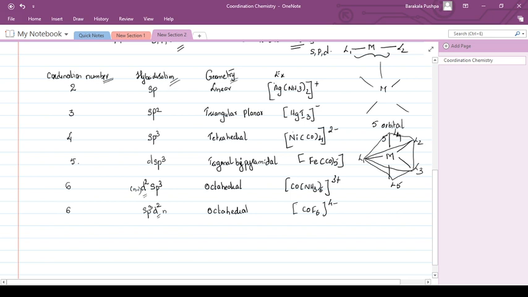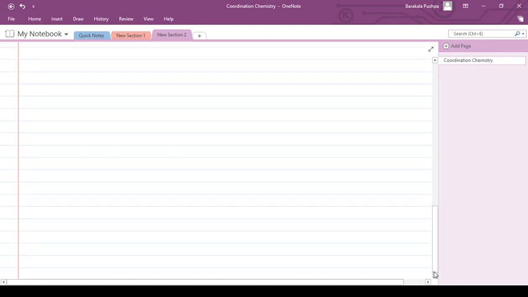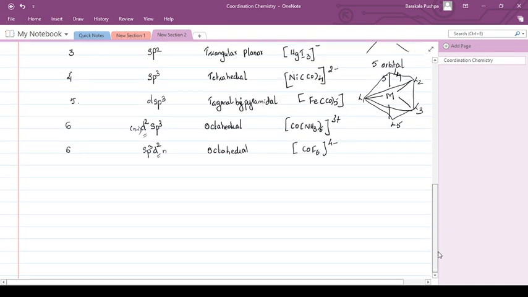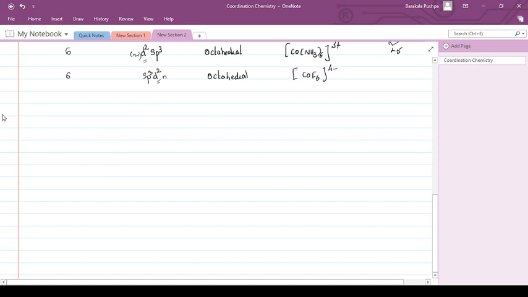If the coordination number is 2, the hybridization is always sp, and the geometry will be linear in shape. So now we will be seeing different types of examples of how this valence bond theory can be applied to different complexes. For example, the first complex we are going to see: mainly coordination complexes of coordination number 4 and coordination number 6 are what you have mainly to study.